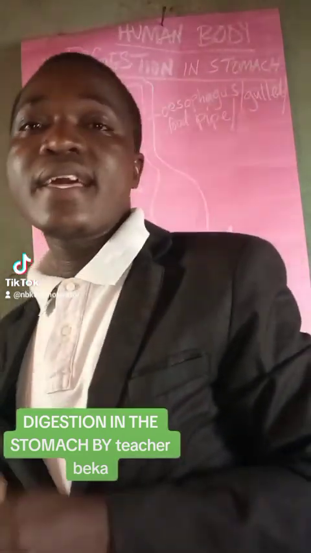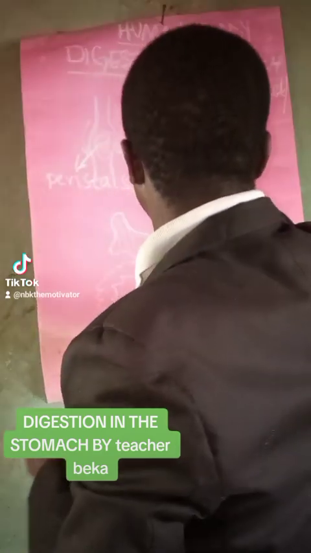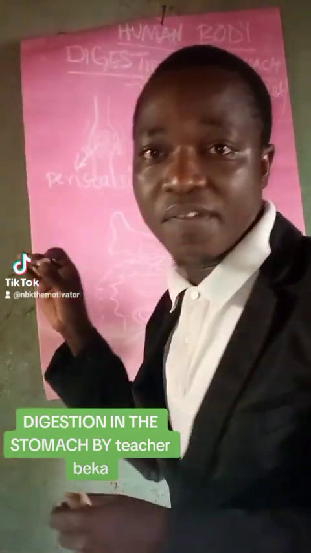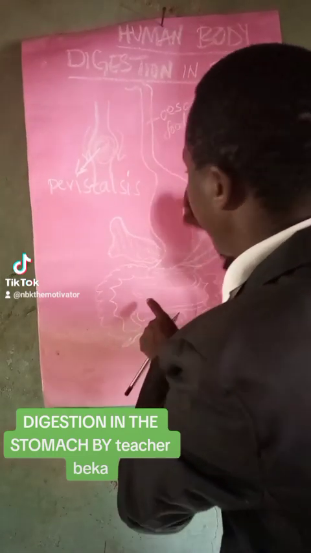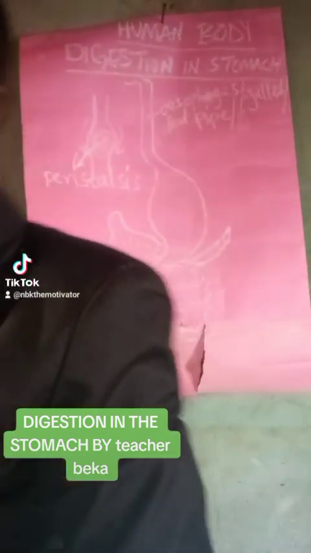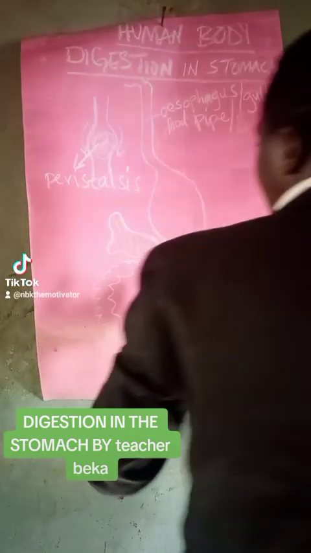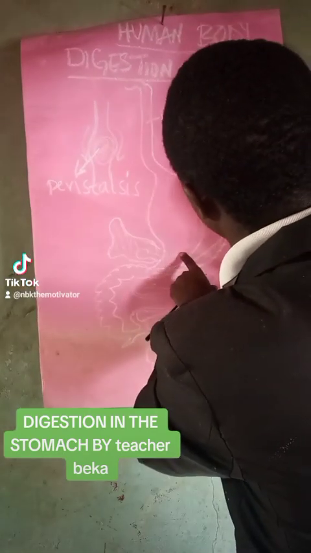All right. From there, the food has already moved along the esophagus. It is now present in the stomach. Now let's talk about digestion in the stomach. The food is now present in the stomach. So this one is known as the stomach.